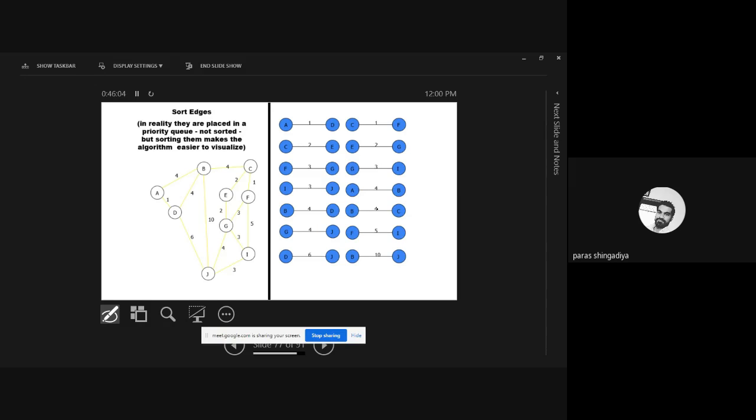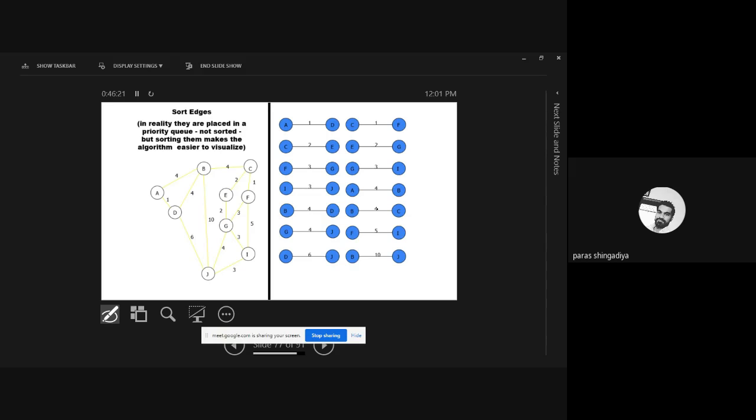Clear? If we compare this data with the previous one, in the previous one we had all the random edges, and we had to make a list. Okay, we would consider it as a list. But here we consider the sorted form. Means you have to start with 1, then 2, then 3, then 4, and so on.